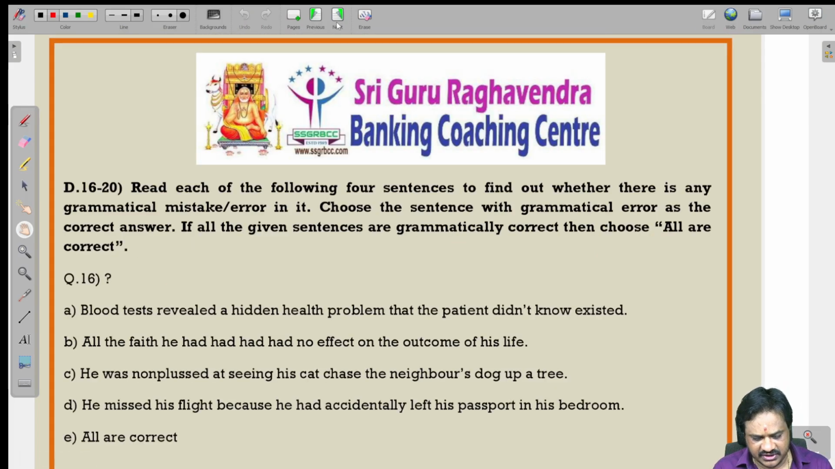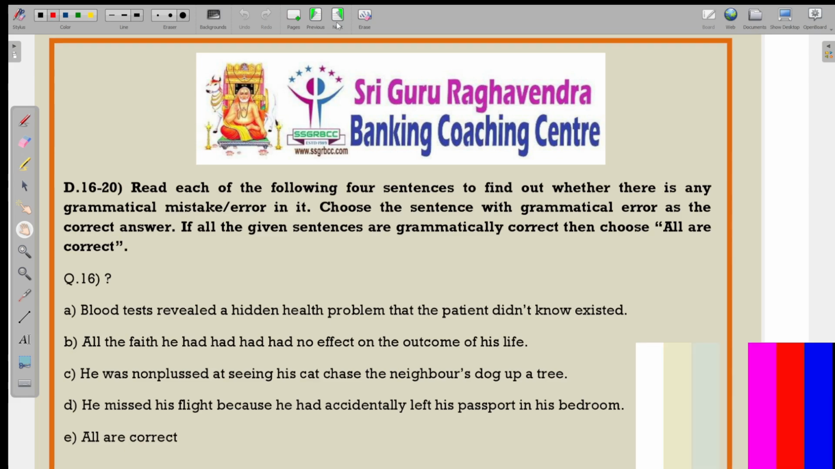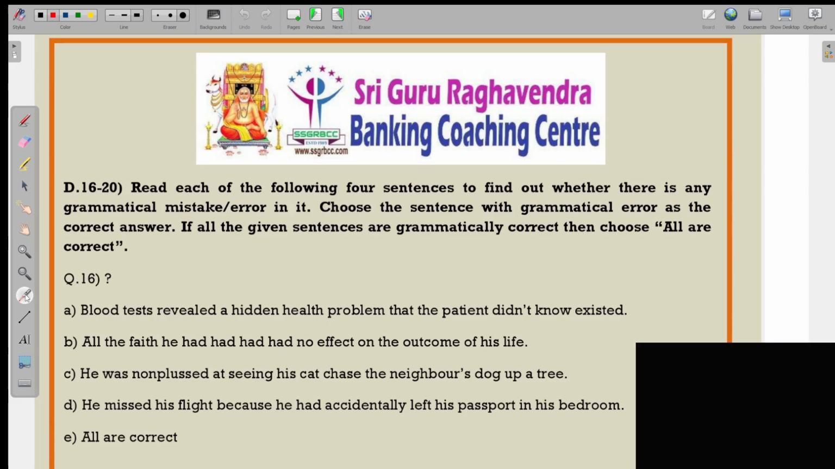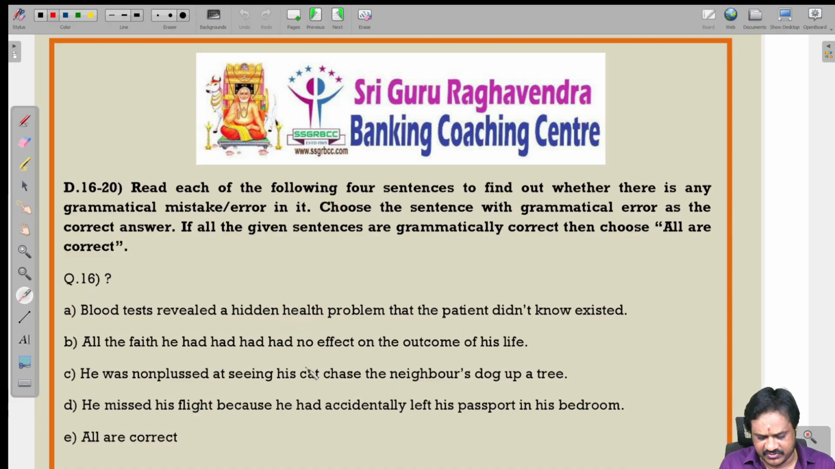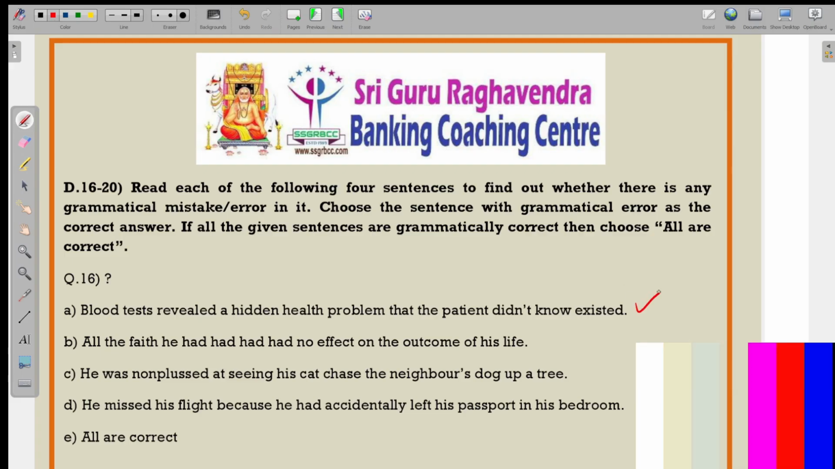16 to 20. Read each of the following four sentences to find out whether there is any grammatical mistake in it. Choose the sentence with grammatical error as the correct answer. If all the sentences are grammatically correct, then choose all correct as your answer. Blood test revealed a hidden health problem that the patient did not existed. That means the patient did not know. So through the blood test, a hidden health problem is known that the patient didn't already know about. So this sentence is grammatically correct.